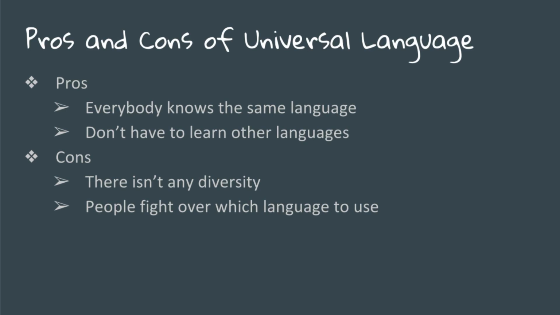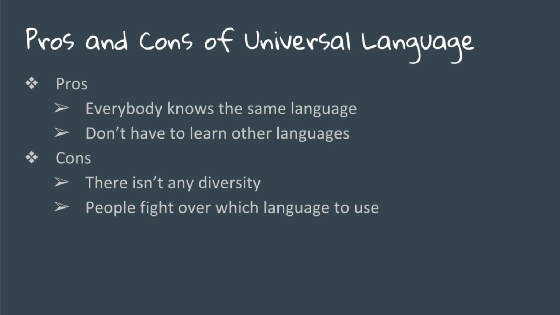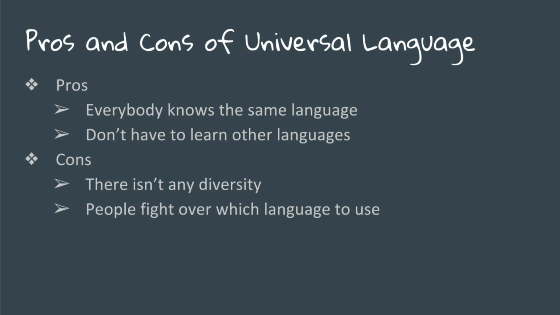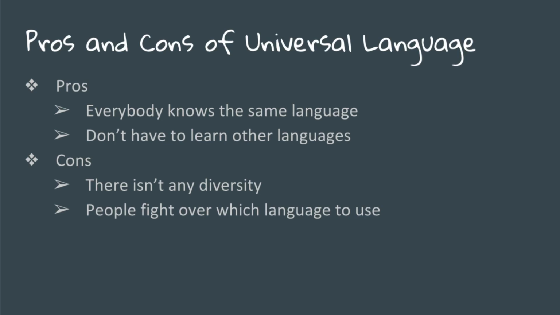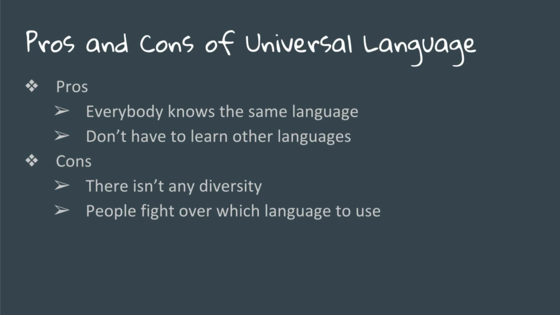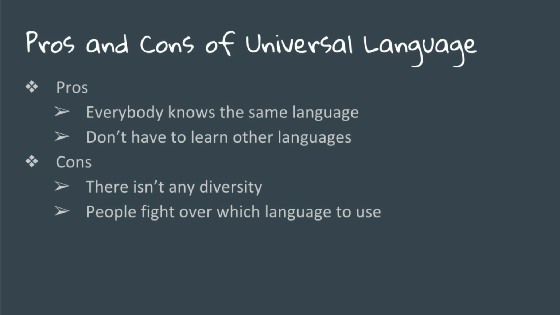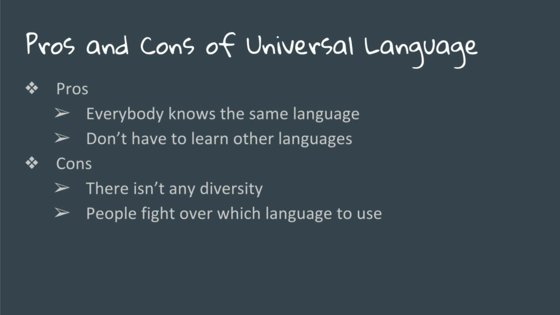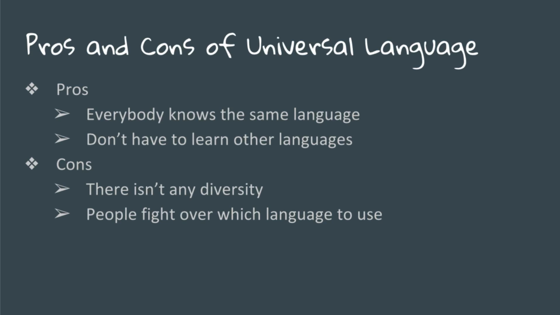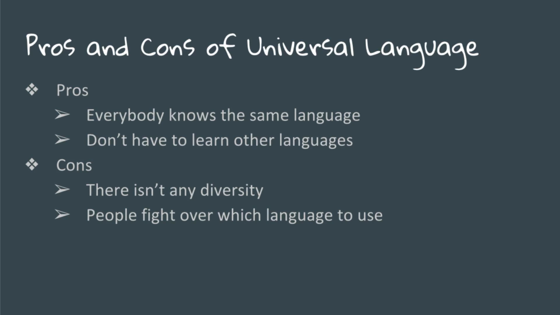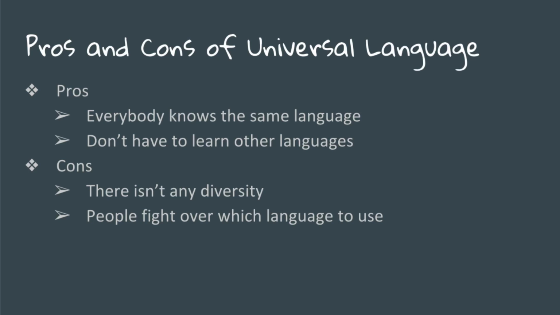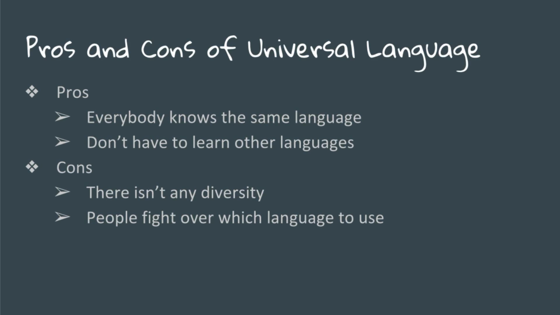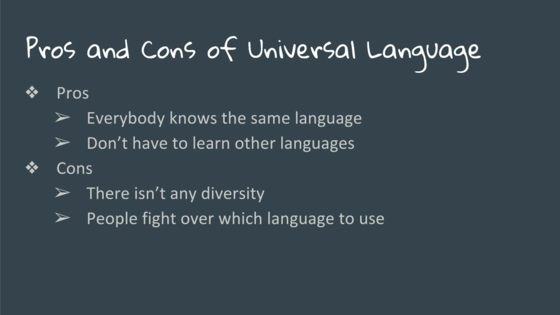There are also cons of having a universal language. The cons are that there isn't going to be any diversity, and it wouldn't make people different from other people. We would lose a lot of diversity around the world. People will also have a lot of debate on which language we should use throughout the world. People will also feel that their culture is being taken away from them, because whether we like it or not, our language does influence a lot of what we value the most in our life and the way that we speak.